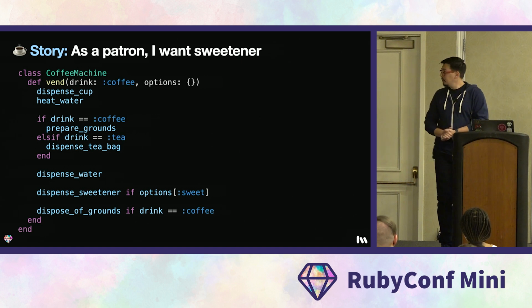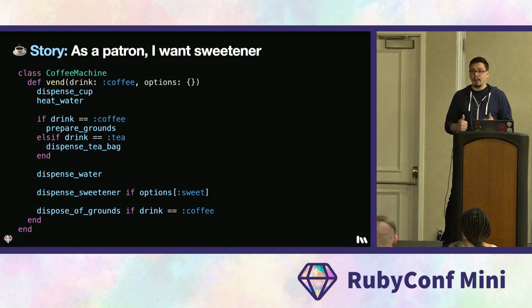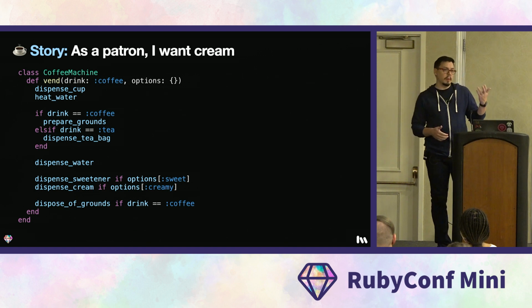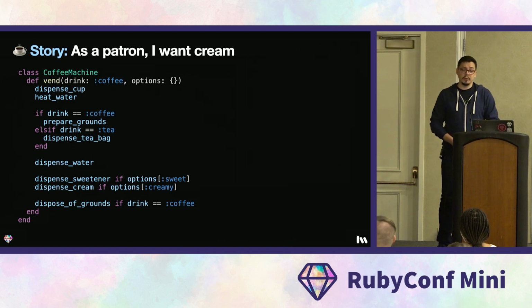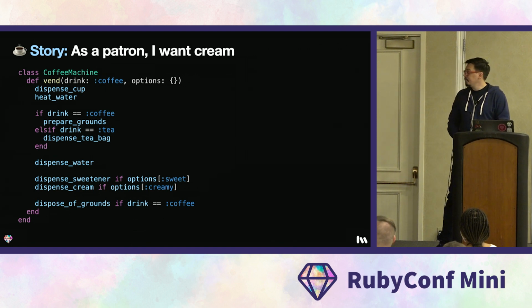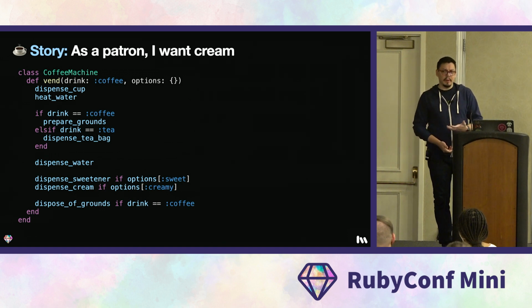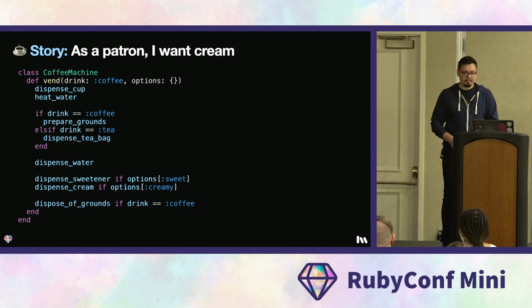Okay, so we push this out, customers love it, and now they want cream. Let's give it to them. Since we already have a pattern for optional ingredients, let's dispense cream right after we dispense the sugar. People like it, and for our next feature, turns out that some folks don't like coffee or tea. Let's offer them something else, like cocoa.